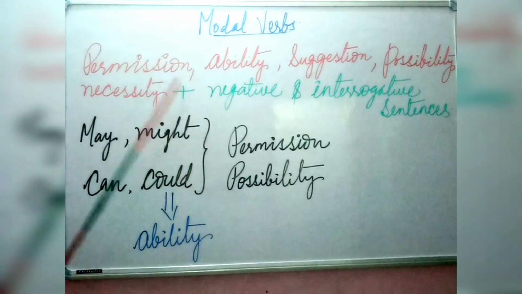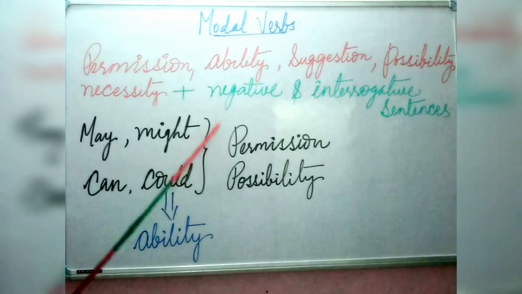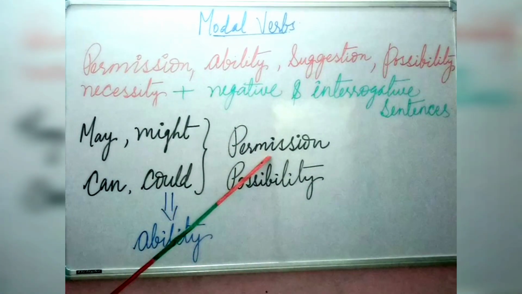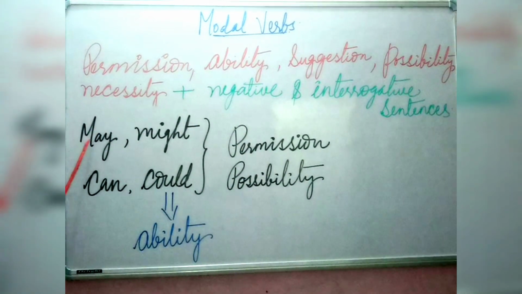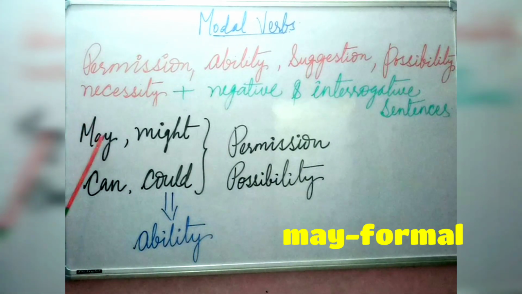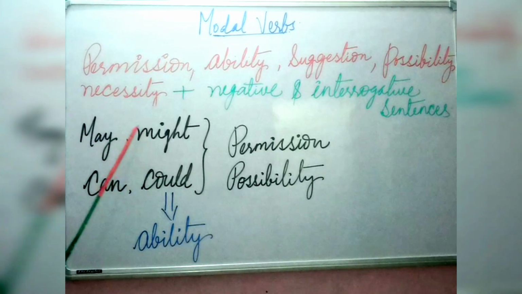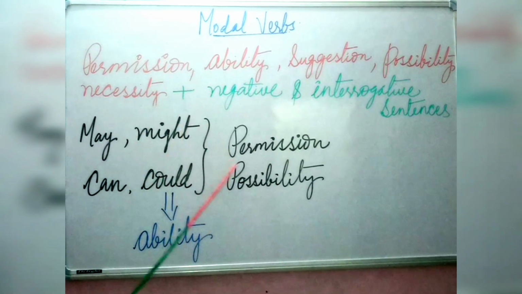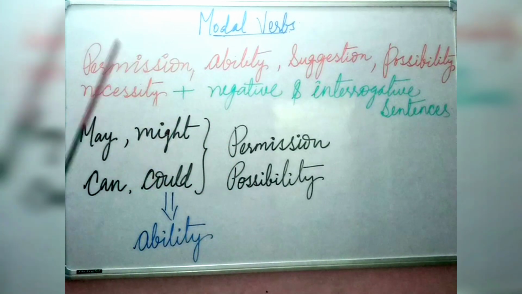How can you use these four modal verbs to ask permission? When you ask permission by using the modal verb may, it will be very formal. Might we usually don't use to ask permission, it shows possibility, so let it be.